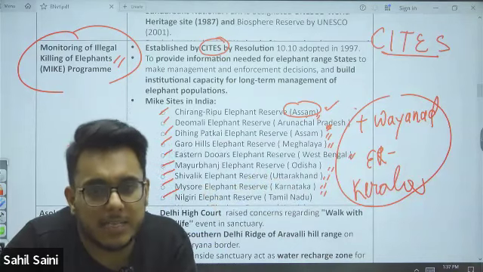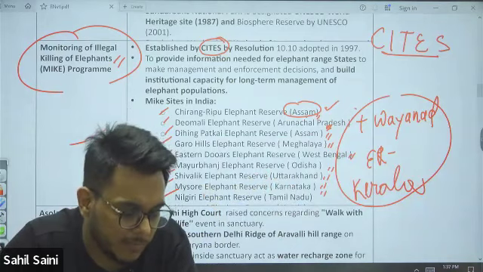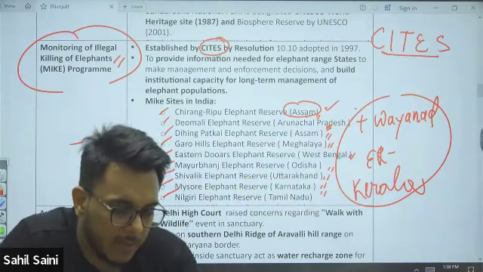Okay, one more question, the last question I will ask. Which is the latest tiger reserve of India?